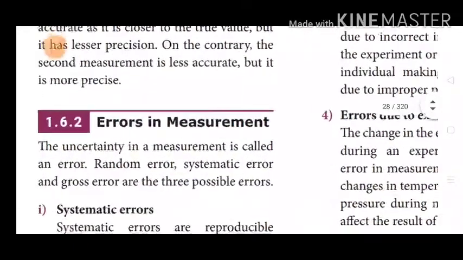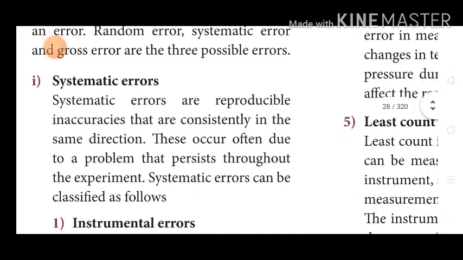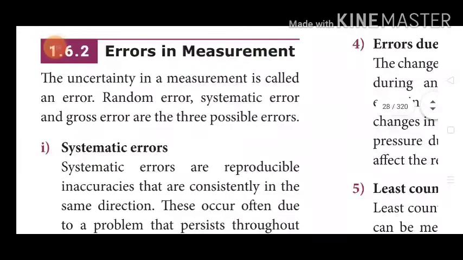Errors in measurement. Uncertainty in a measurement is called an error. Random error, systematic error, and gross error are the three possible errors. First, children, it is a very important topic. It may come as a 5 mark question and maybe 2 mark questions.